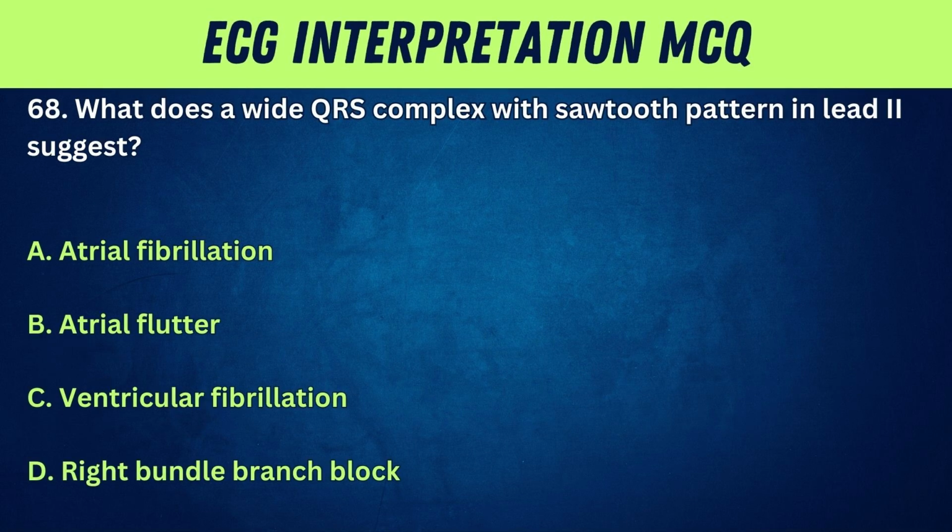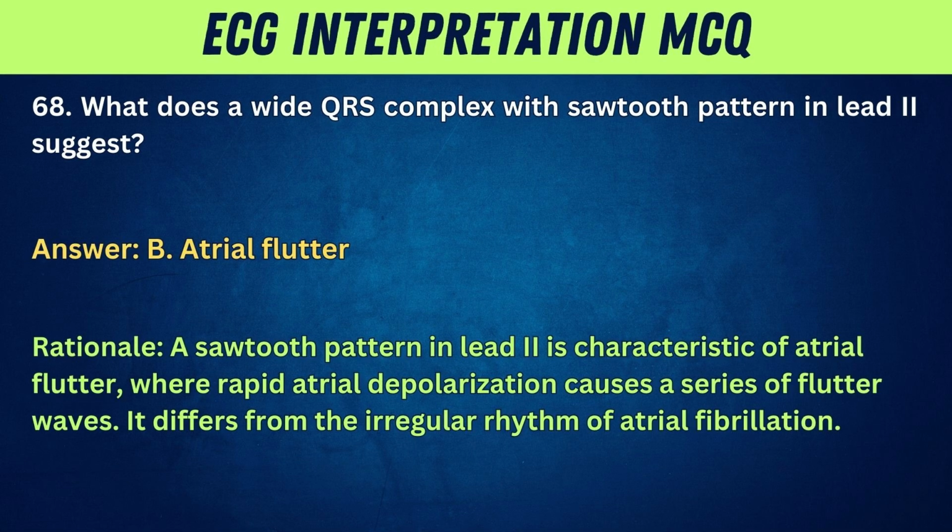68. What does a wide QRS complex with sawtooth pattern in lead 2 suggest? A. Atrial fibrillation. B. Atrial flutter. C. Ventricular fibrillation. D. Right bundle branch block. Answer: B. Atrial flutter. Rationale: a sawtooth pattern in lead 2 is characteristic of atrial flutter, where rapid atrial depolarization causes a series of flutter waves. It differs from the irregular rhythm of atrial fibrillation.